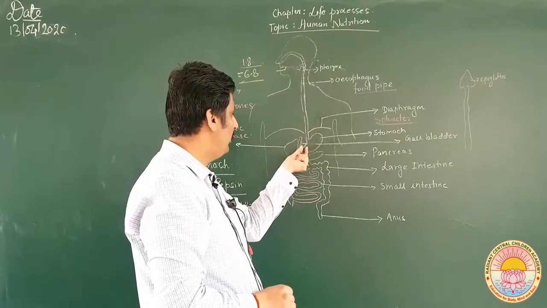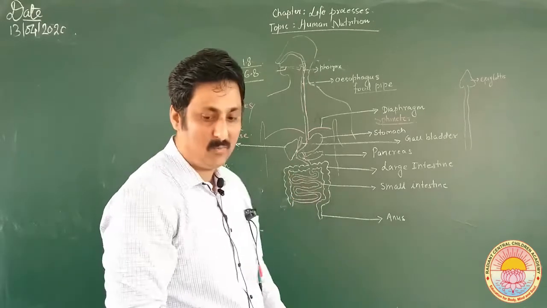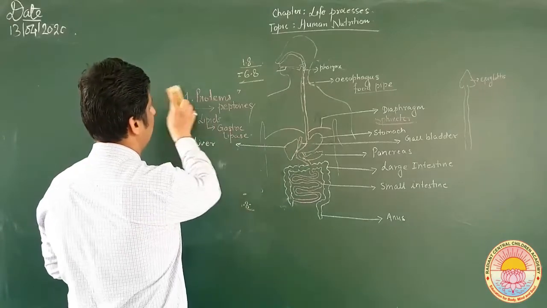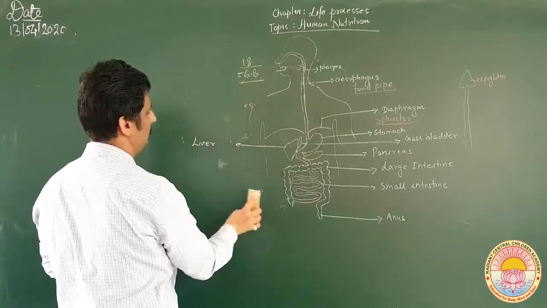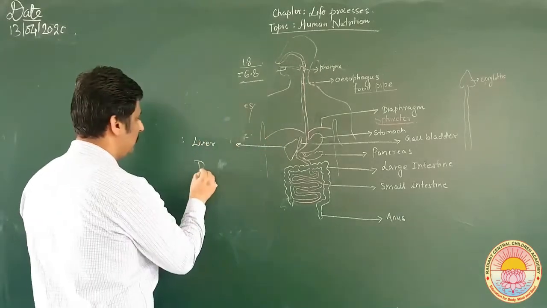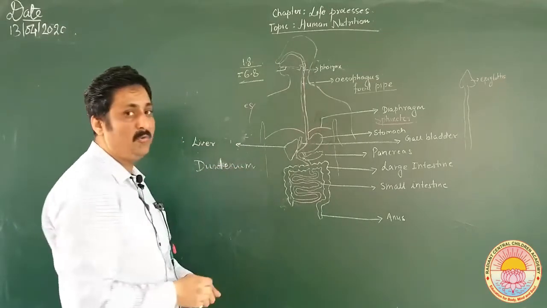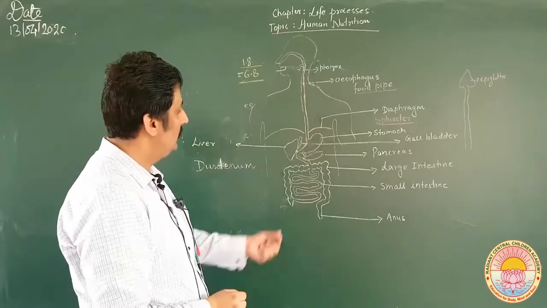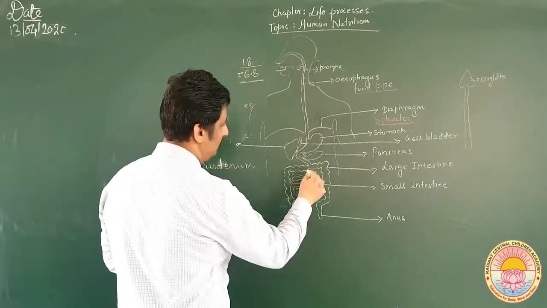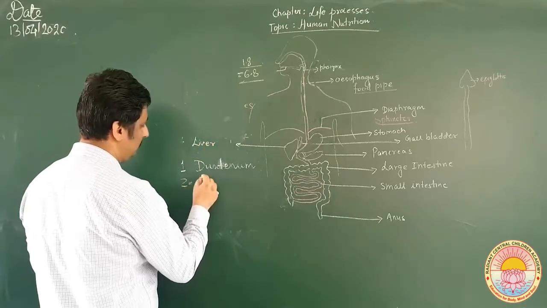So now the food is moving from this part to the small intestine. The first part of the small intestine is called the duodenum, which is very small. It is just about 25 centimeters in length. This is the first part, duodenum, and the second part you can see here, jejunum. Duodenum, jejunum and ileum.